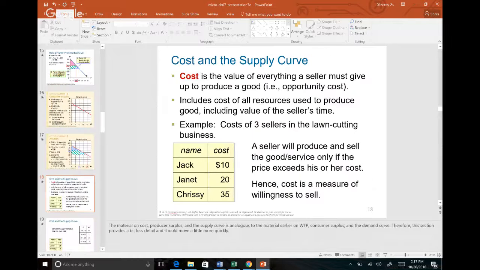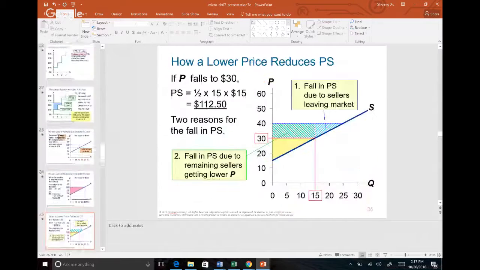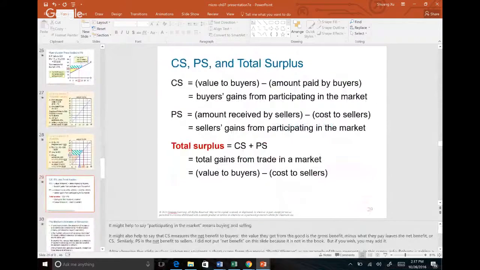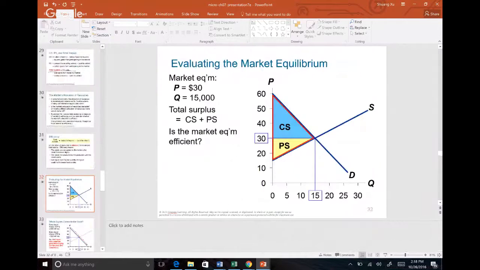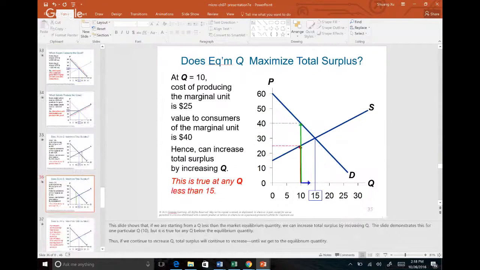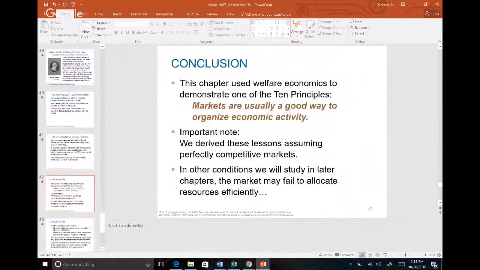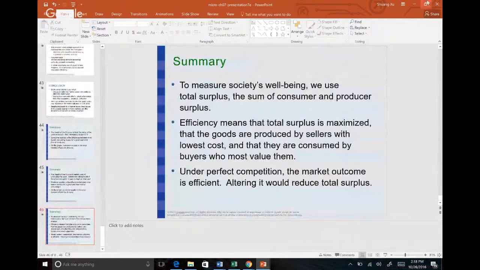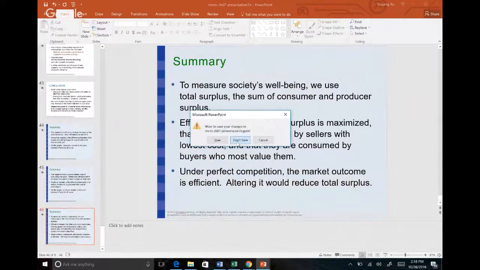Make sure you know the difference. So know what a total surplus is. Total surplus is your consumer surplus plus producer surplus. And if you look at the graph, it's the big triangle that combines your consumer surplus with producer surplus, and that's your total surplus. Okay. I think that's it for chapter 7. And then next, let's look at chapter 8.